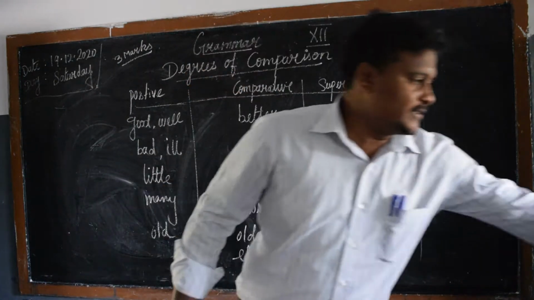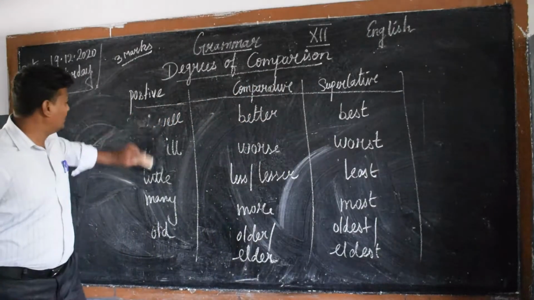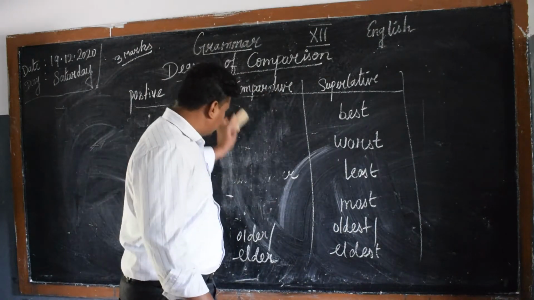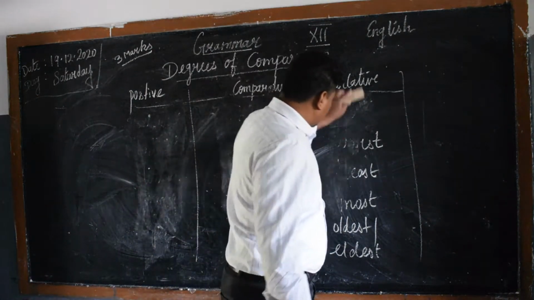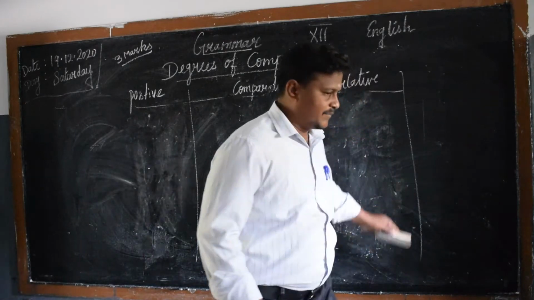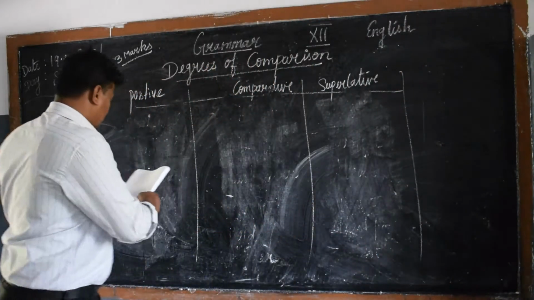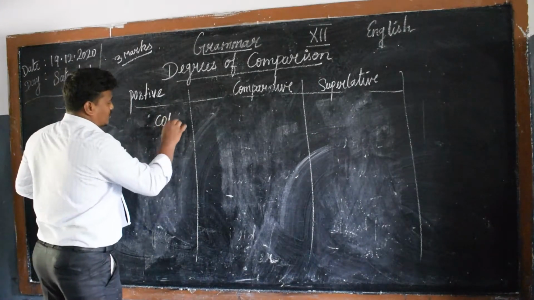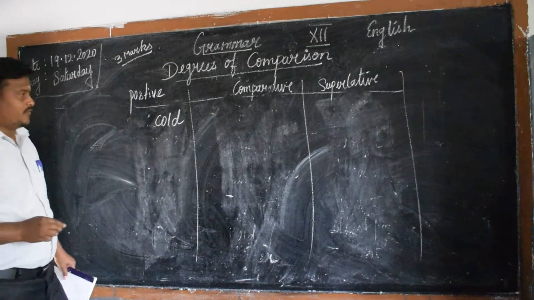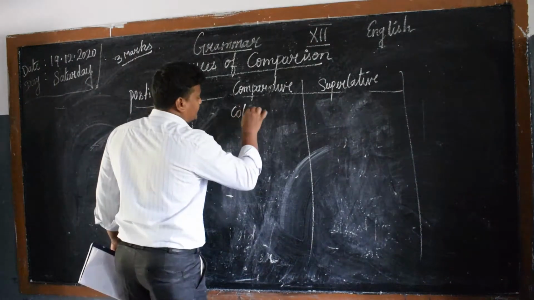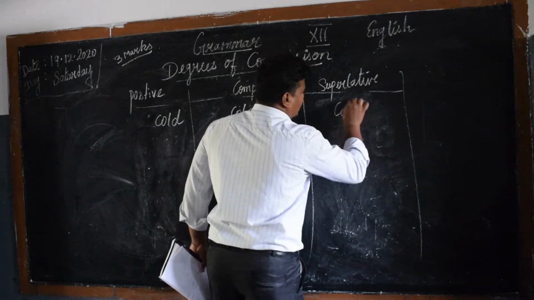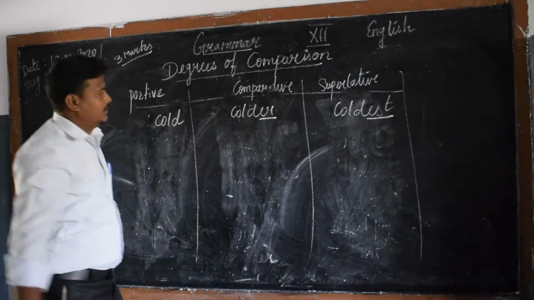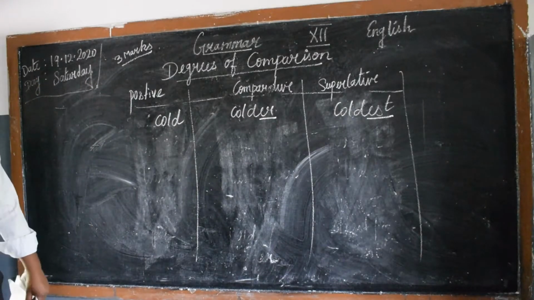Okay. Now we are going to see the regular adjectives here. The most important ones: cold, colder, coldest. Find the est and er endings here. See, cold, colder, coldest.